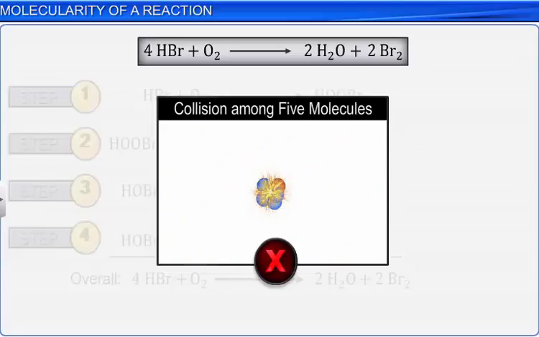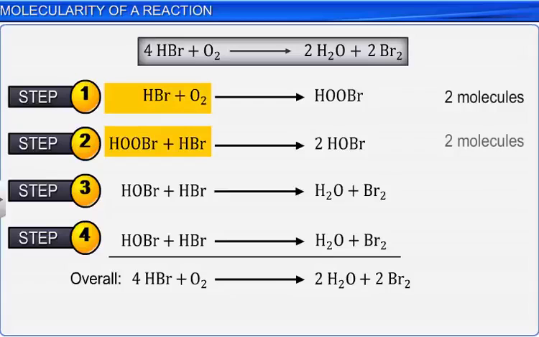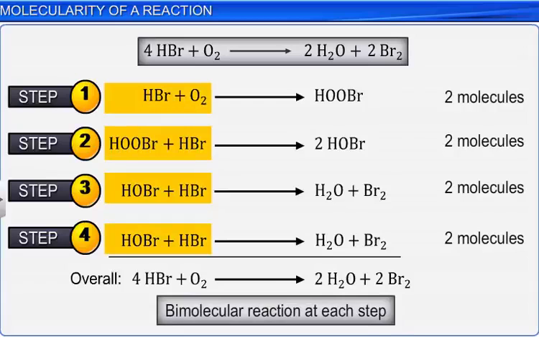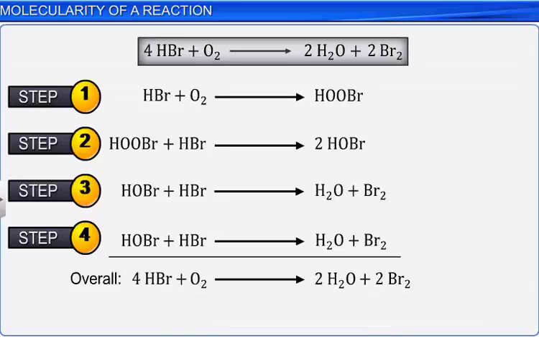Therefore, this reaction takes place in several steps, as shown here. You can clearly see that each step involves two molecules. That is, the reaction is bimolecular. Hence, when a reaction involves more than one step, its molecularity depends on the elementary steps.